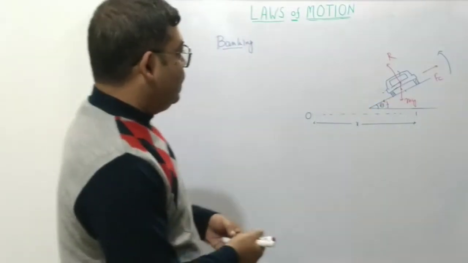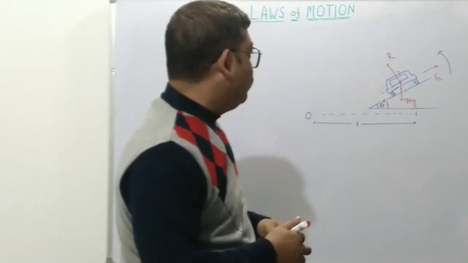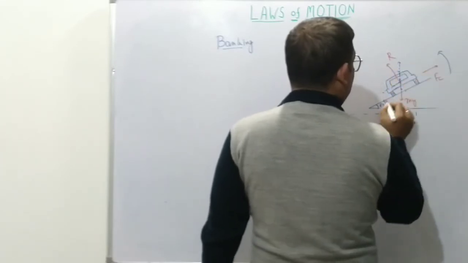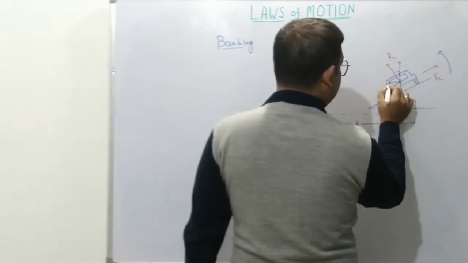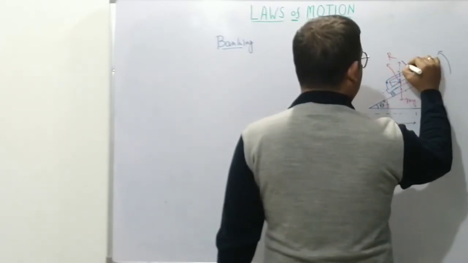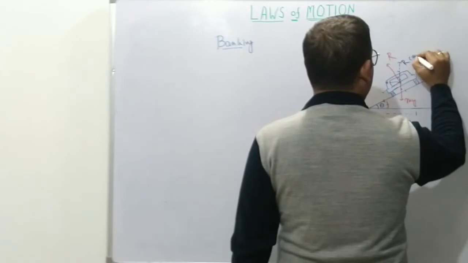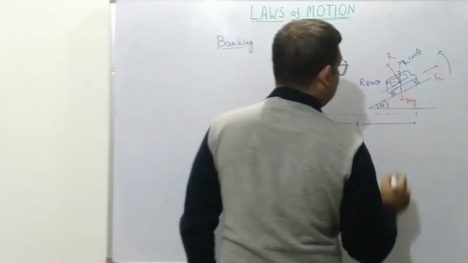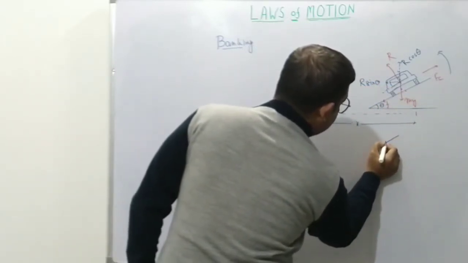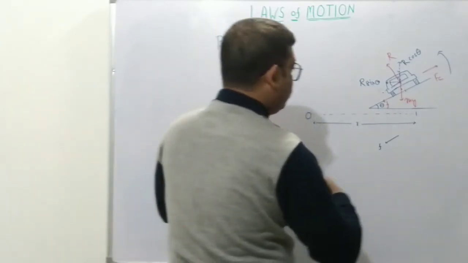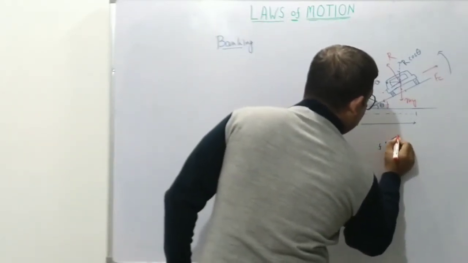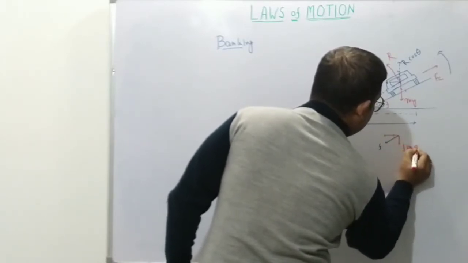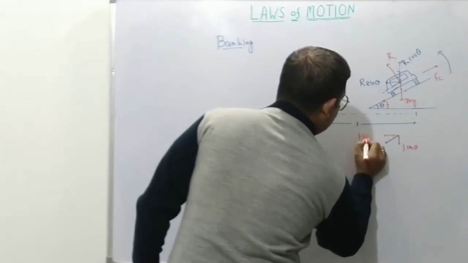Since the directions of the forces are not the same, we will resolve the forces. Let's resolve the normal reaction in the vertical and horizontal directions. The vertical component will be R cos theta, and the horizontal component will be R sin theta. Also, the frictional force F can be resolved into two components, vertical and horizontal. The vertical component will be F sin theta, and the horizontal component will be F cos theta.